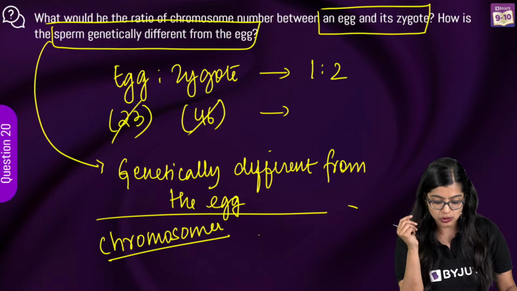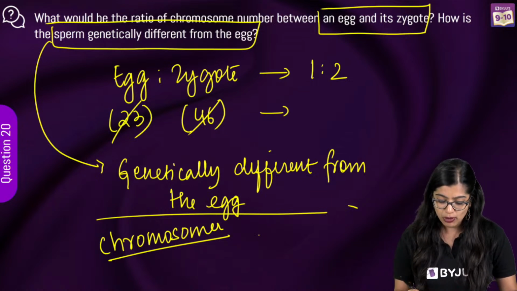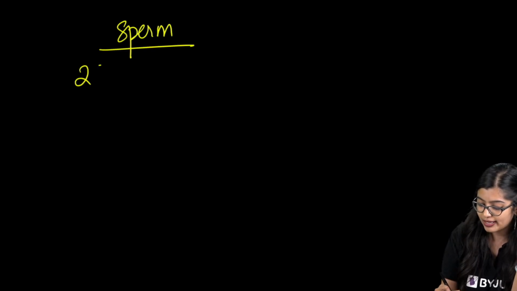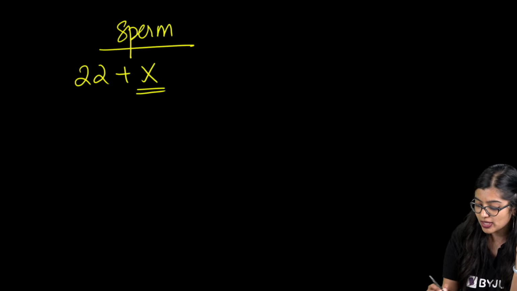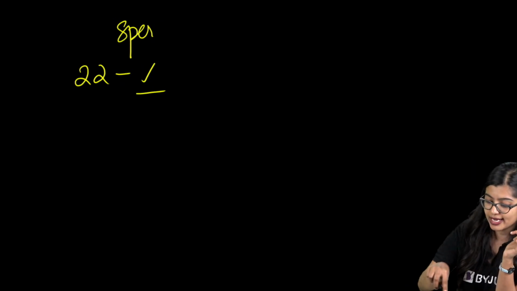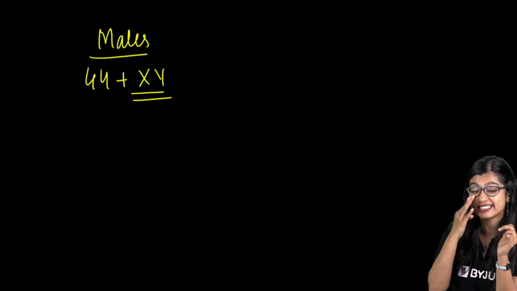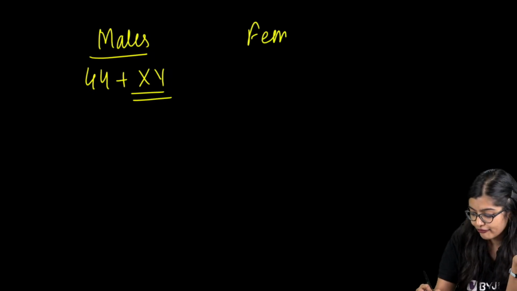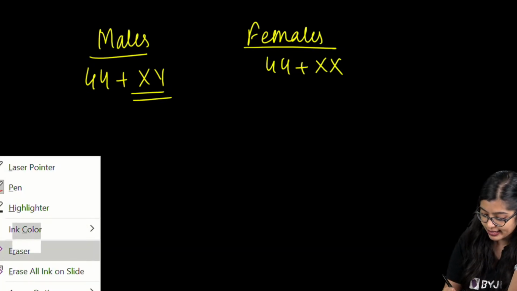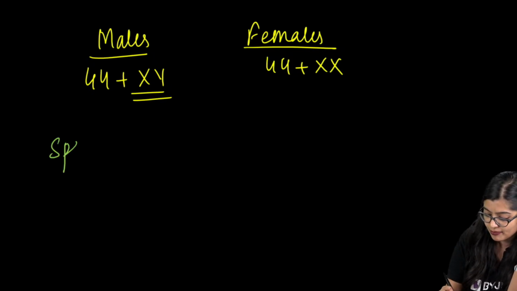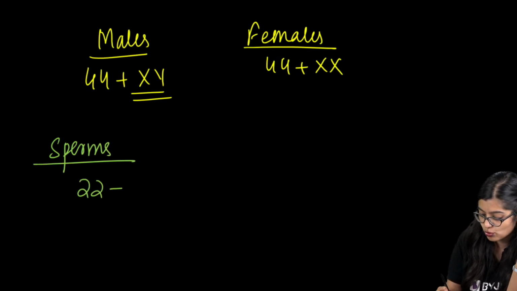Ma'am, why is it 22 in sperm? It is not 22 in sperm. The only way you will write that is 22 plus X, right? Because we know that in males especially, males have 44 chromosomes and the last chromosome is the sex chromosome, which is XY. In females, there are 44 chromosomes and it is XX. Now, in the case of sperms, they have half the number. That means that sperms will have 22 plus X or they can have 22 plus Y.